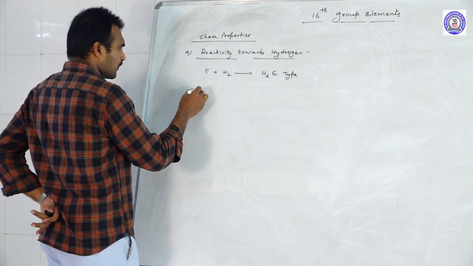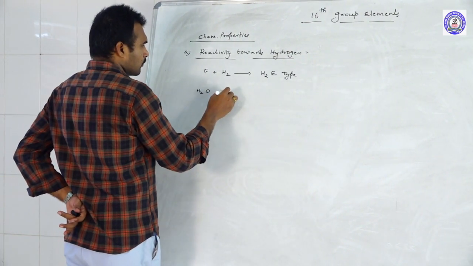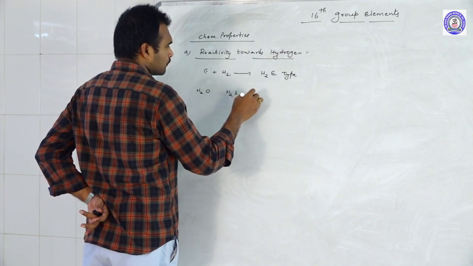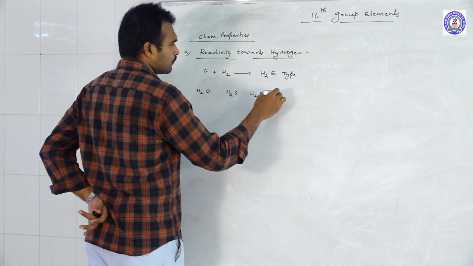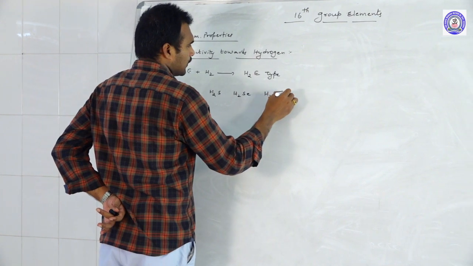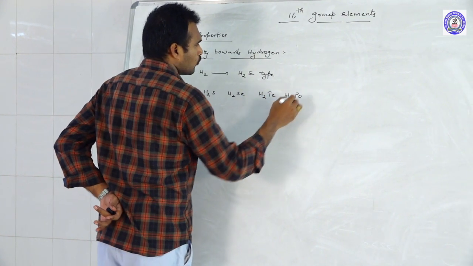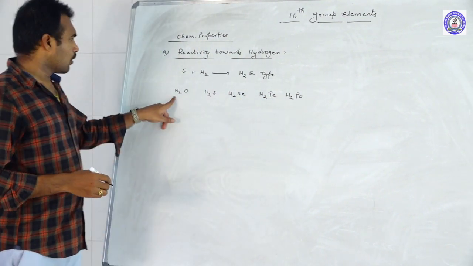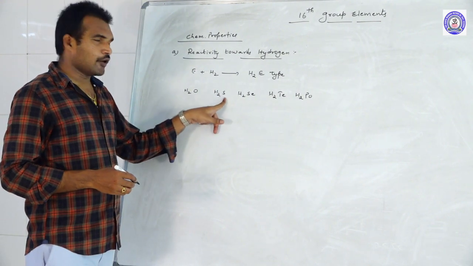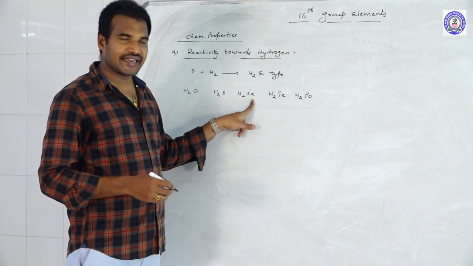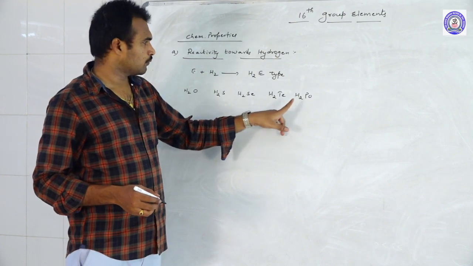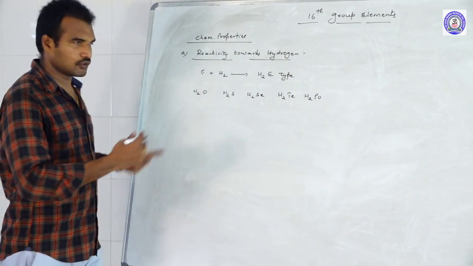H2E means H2O, H2S, H2Se, H2Te and H2Po. Water, we know that. Hydrogen sulfide, hydrogen selenide, hydrogen telluride, hydrogen polonide. So these are the names.